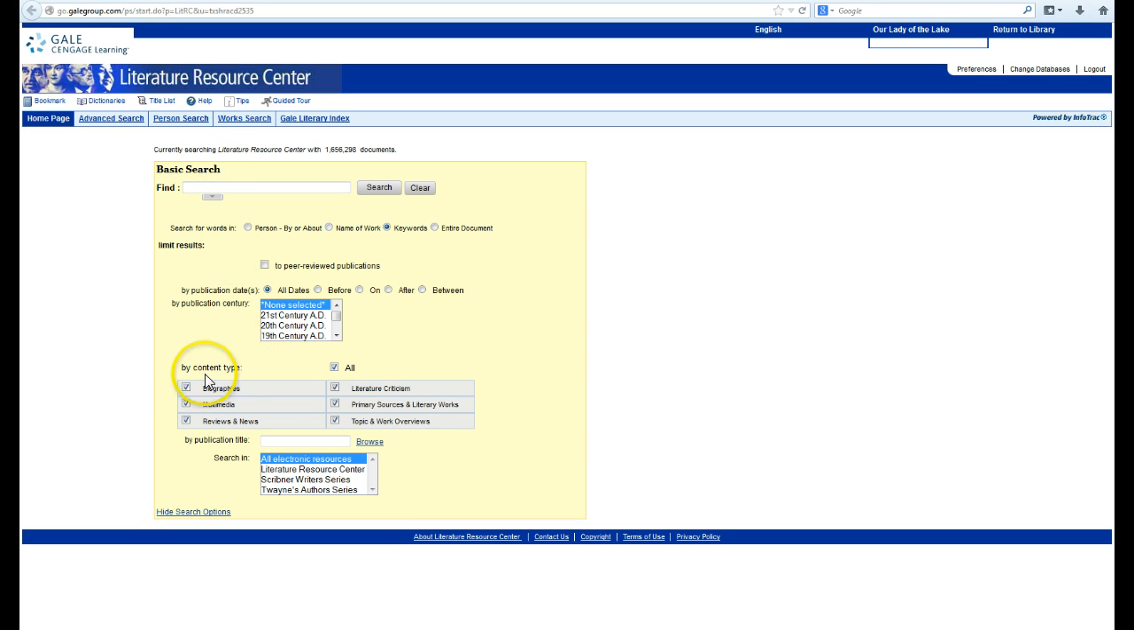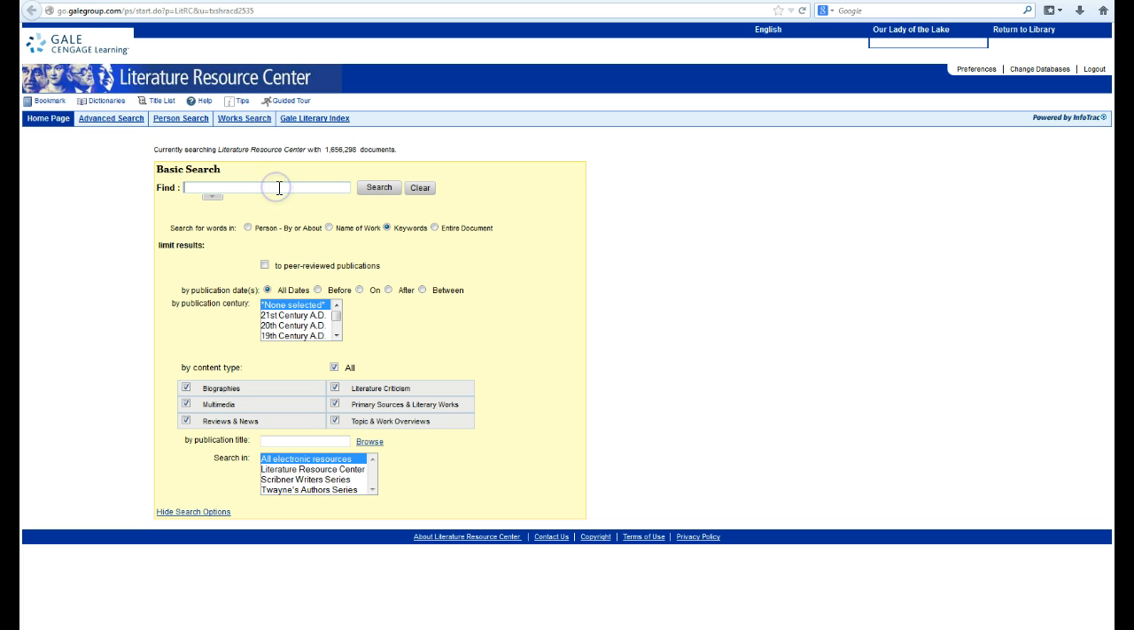I like this one because it will include bibliographic information, biographies, multimedia. You'll see what that means in a minute. Criticisms, which is exactly what we're looking for, among other things.